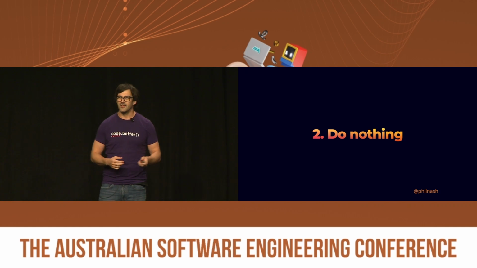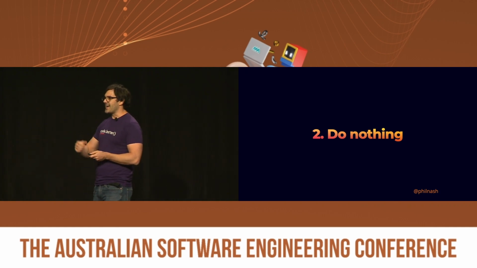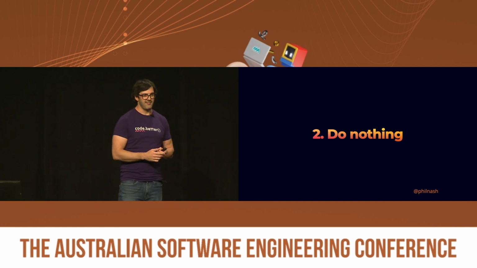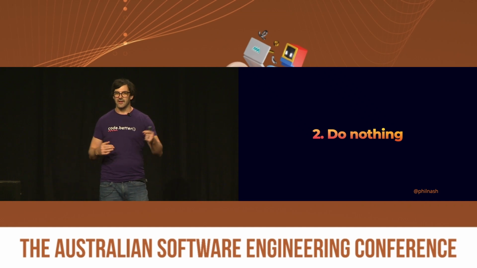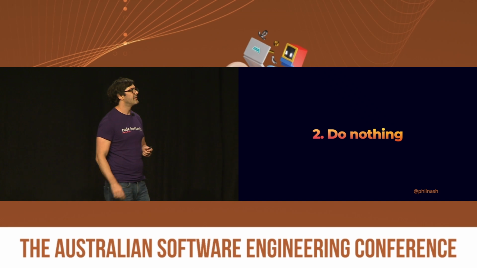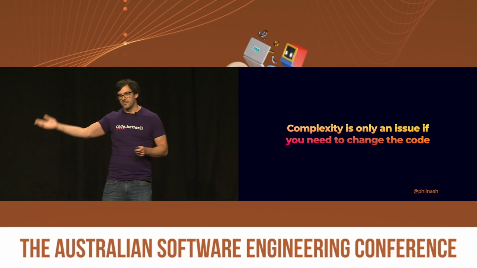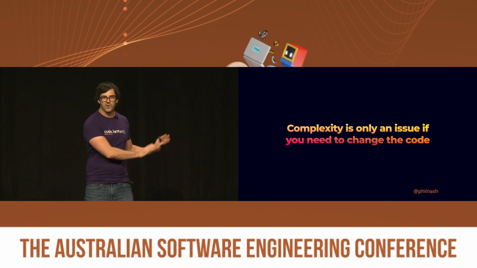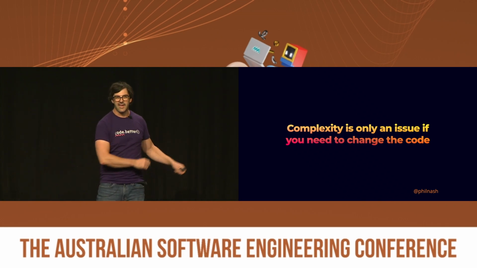You could break something. And changing something when you don't need to, if you have no reason to change it, then there is absolutely no point in doing so. The risk is higher than the reward. So if you don't have anything to do with that function, do nothing. But yes, complexity is only an issue if you actually need to change the code. If it's currently working and you don't need to change it, let it carry on.